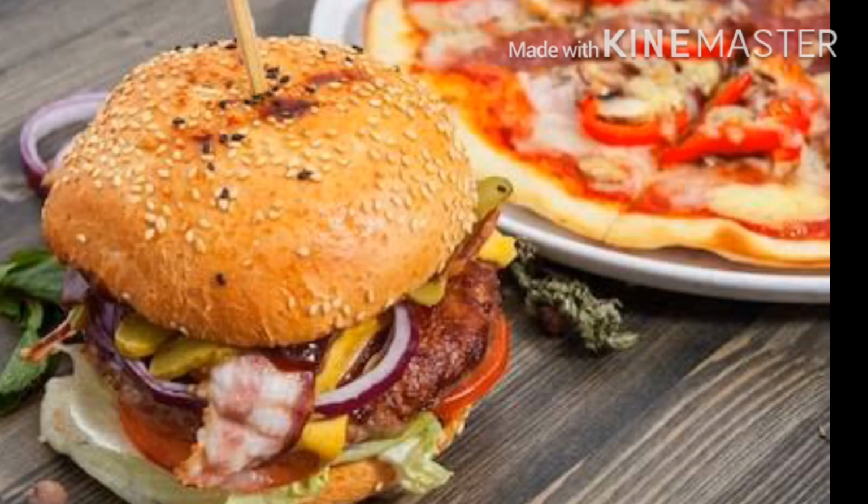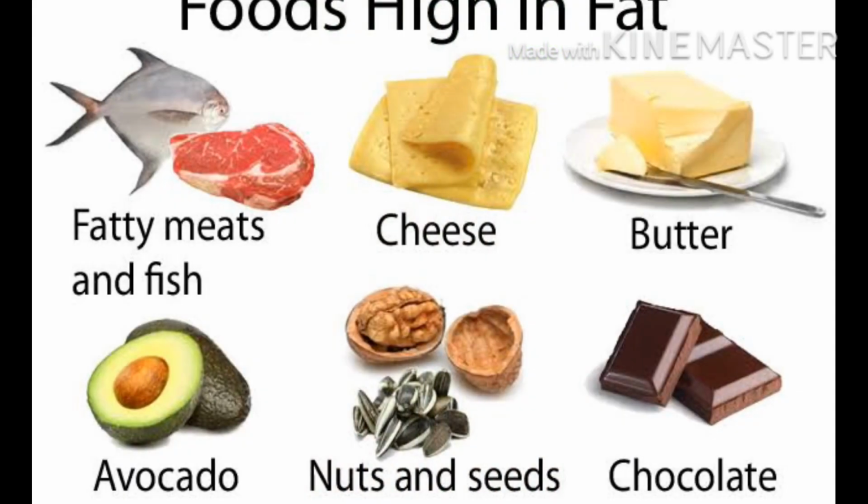See, all the foods contain different kinds of nutrients, but you have to make sure which nutrient is the most required in your body. The junk foods, that are pizza, burger, chips, cold drink, cake, all these contain fat. Yeah, fats are also a nutrient. They are also required by our body, but in a very limited amount.